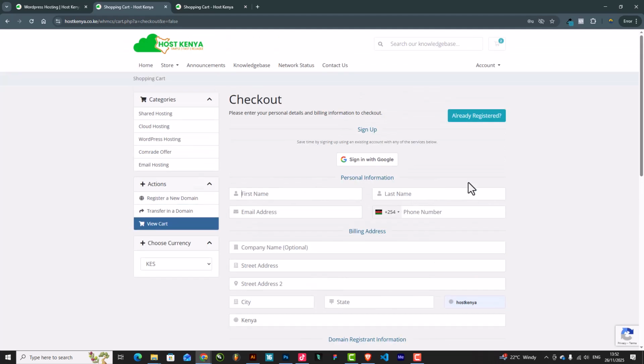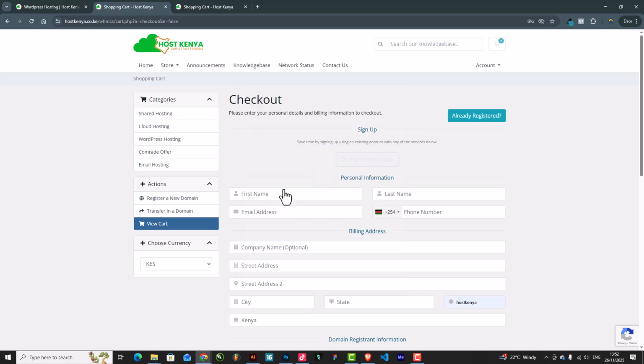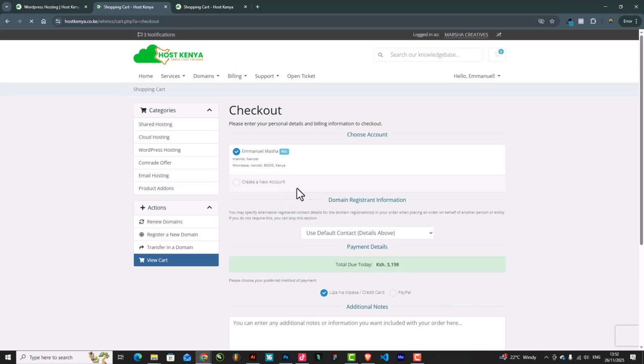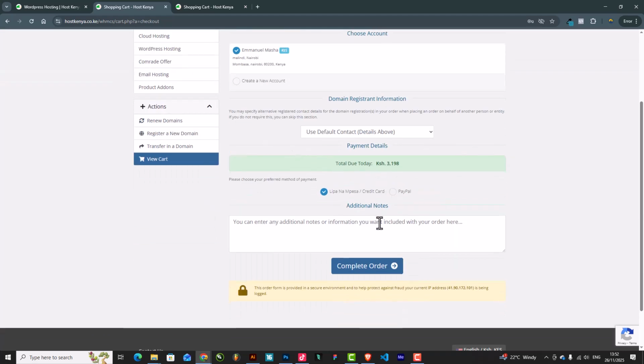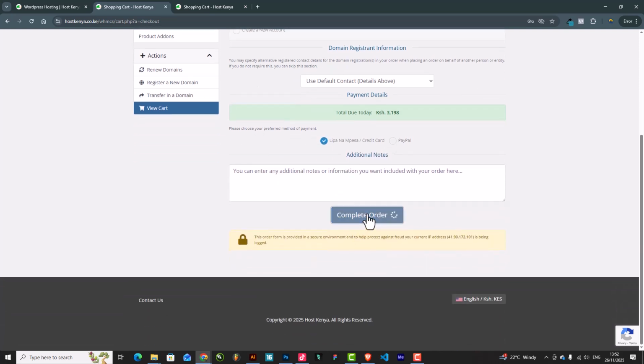So here we are. You can decide to fill in these details, but for me I usually go for sign in with Google because it's quick, and it just picks my details automatically because I already have an account with Host Kenya. So there we go, and right here that is my account. It's selected, and it will ask you if you want to pay with Lipa na M-Pesa, credit card, or PayPal. For me, I'm going to use Lipa na M-Pesa. I'm going to complete the order.